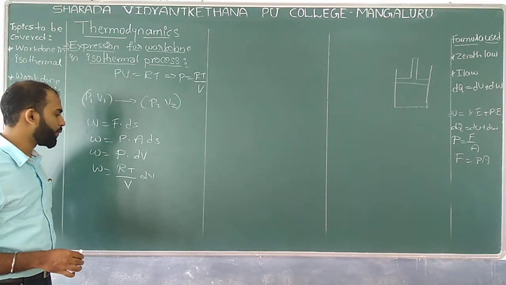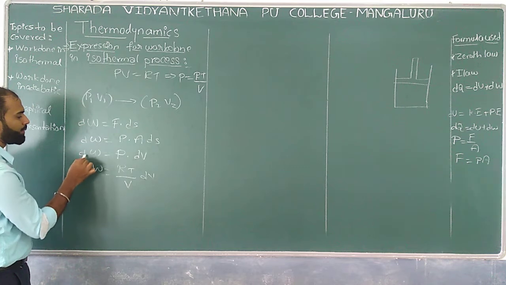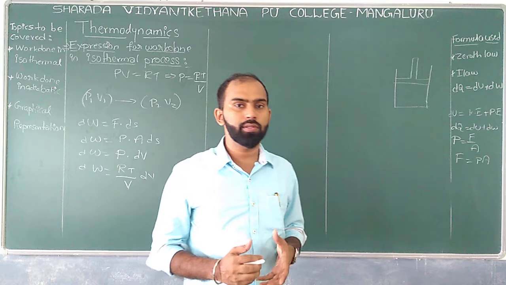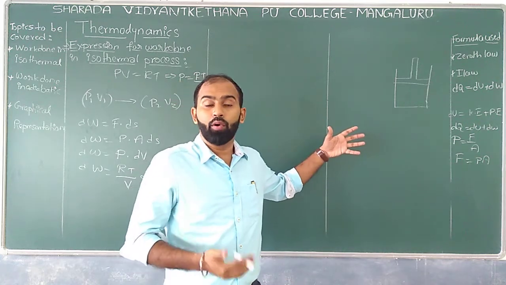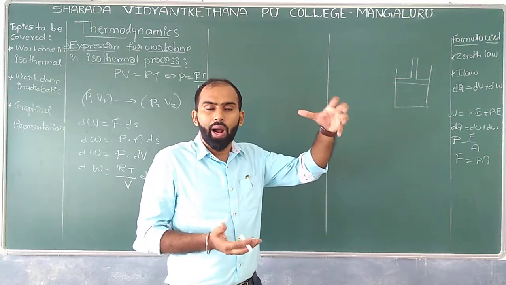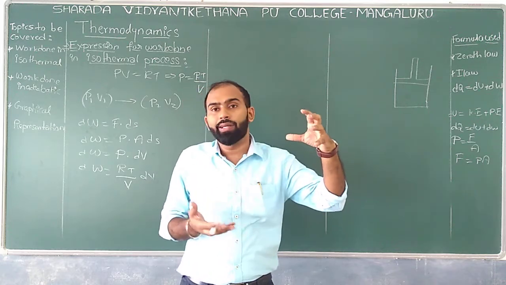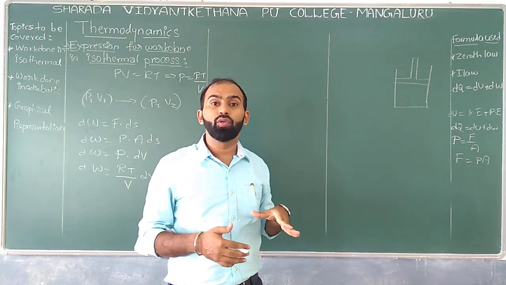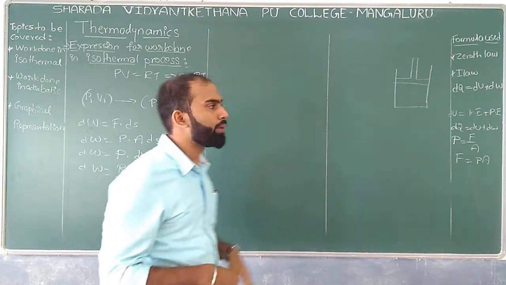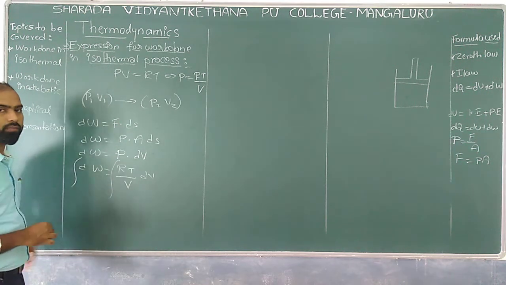Correct? Now this is a small amount of work done. Now I want to get the total amount of work done in the system. What is the meaning of total amount of work done? It means, from the initial to the final value, what would be the total work done in the system. If we want to get that, I should go with integration. We'll see the formula one by one. So we'll do the integration.